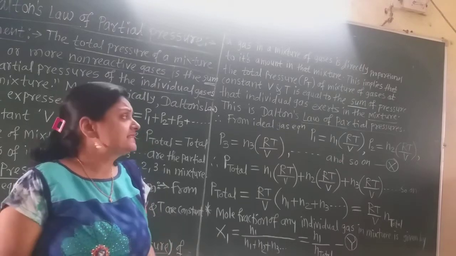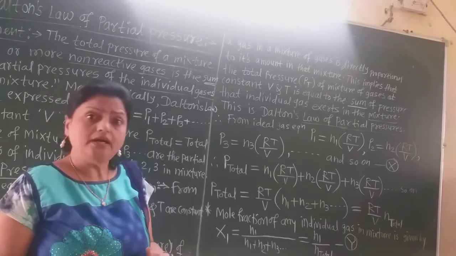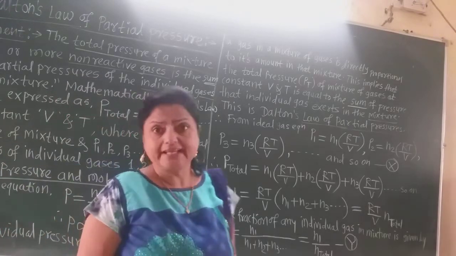Now from the ideal gas equation, let us also calculate the individual pressures of gas number 1, 2 and 3. Now how can we calculate?